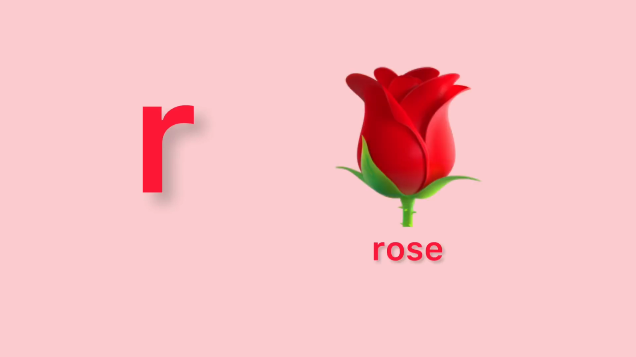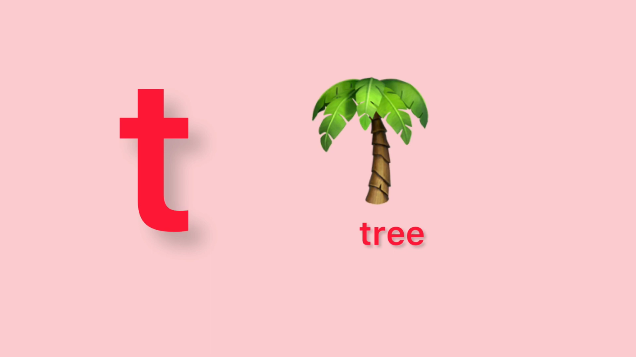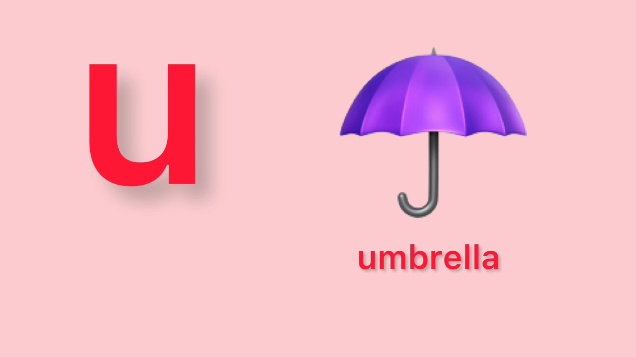R. R for rose. S. S for sun. T. T for tree. U. U for umbrella.